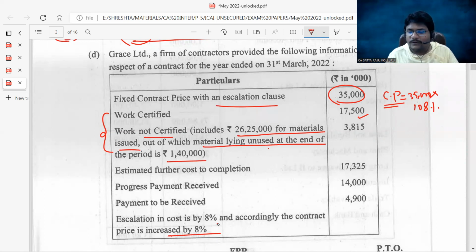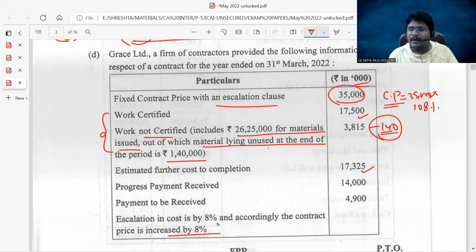If any of the closing stock is not utilized for the construction of the contract, it is excluded from the contract cost. So out of 3,815, we need to exclude 140, because it is in rupees thousands. To derive the contract cost, you need to reduce the 140 closing stock of material. Estimated further cost to completion is given.